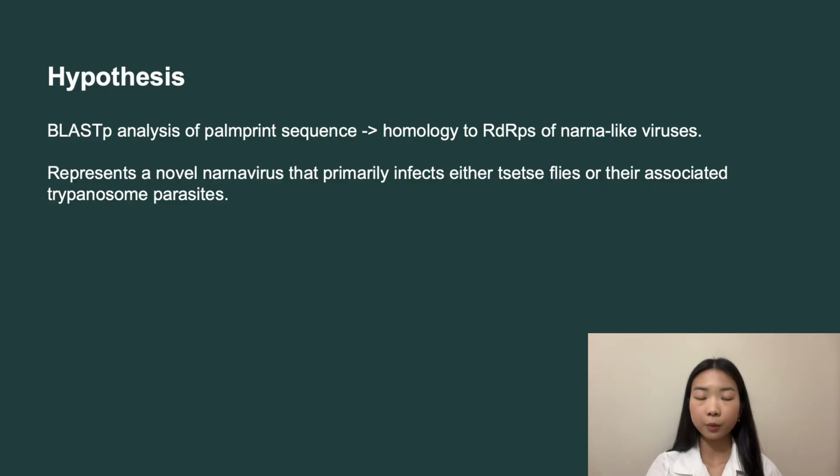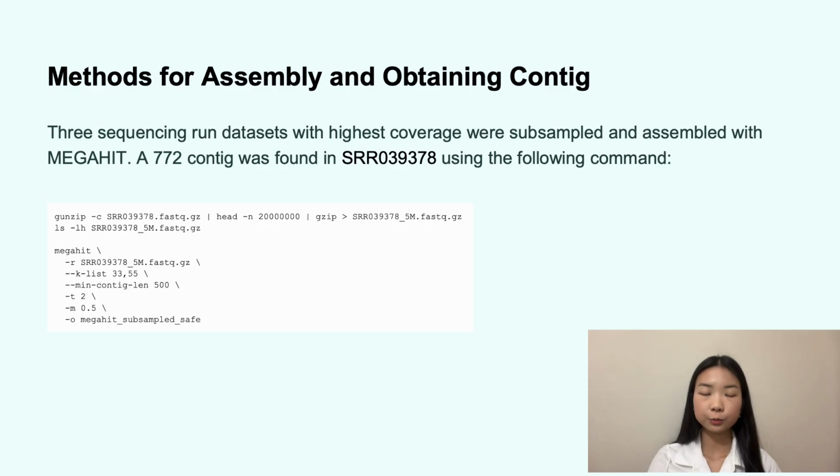BLAST-P analysis of the palmprint sequence showed homology to RDRPs of Narna-like viruses. Therefore, the sequence is hypothesized to represent a novel Narnavirus that infects either tsetse flies or their associated trypanosome parasites. The palmprint sequence was present in multiple short contigs across several runs. To extend these contigs, 3 datasets with the highest coverage were subsampled to adjust for memory limitations and assembled using megahit. A 772 nucleotide long contig was recovered from SRR039378.